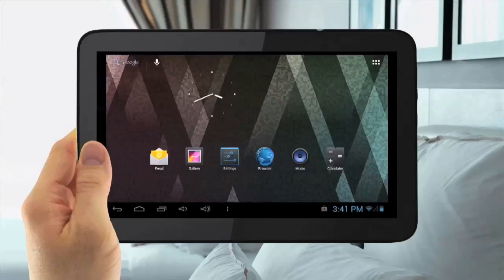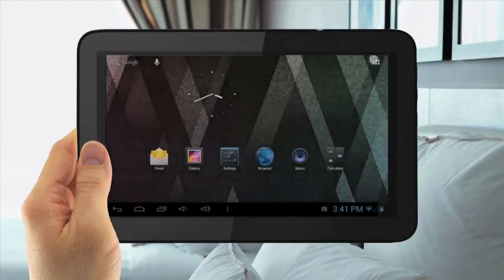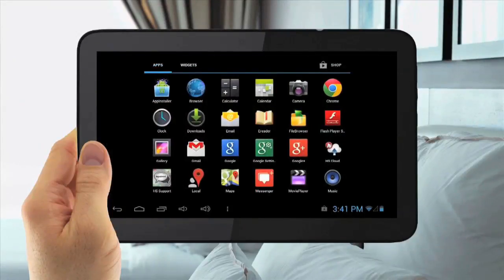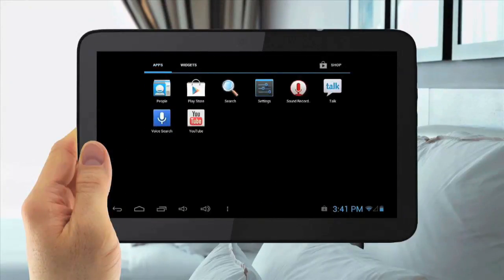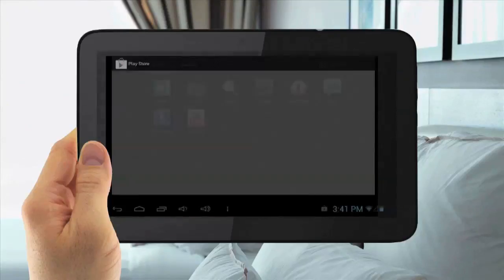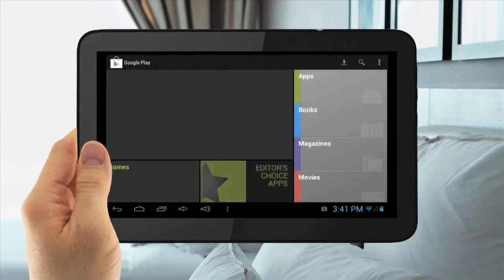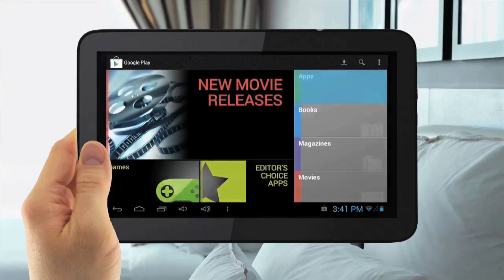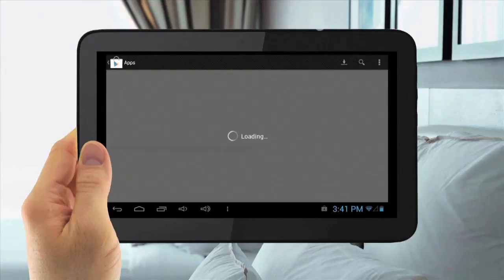Using the Play Store. To use the Play Store, tap the Menu Applications button in the top right. Then slide over and tap the Play Store icon. Here you will find apps, games, movies, books, magazines to download to your device.